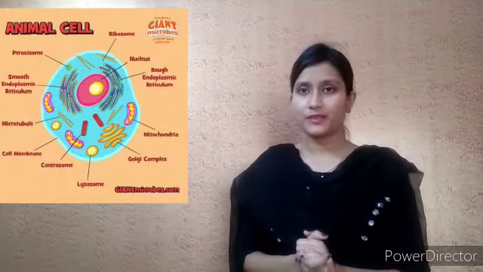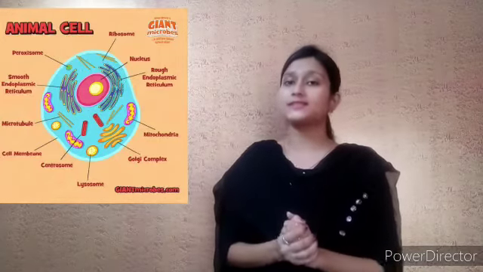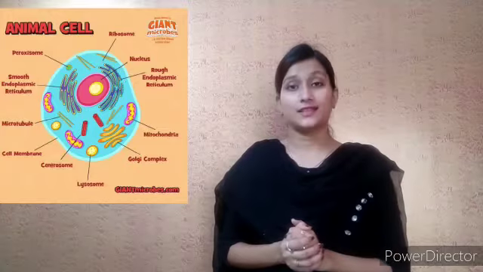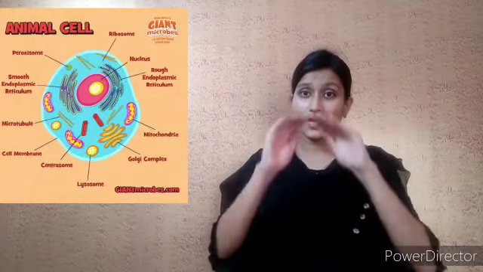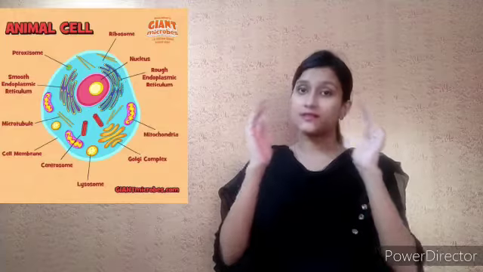Now, we need to understand how a cell looks. The plant cell differs slightly from the animal cell, but the basic is the same. The cell is surrounded by a thin boundary which is called the cell membrane. The cell membrane is very important as it is the boundary which encloses the cell and prevents the constituents from leaking out.